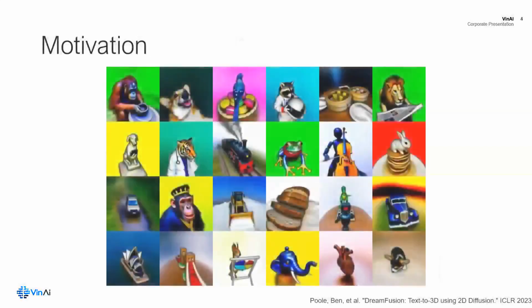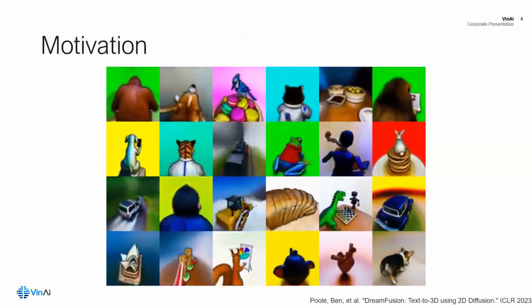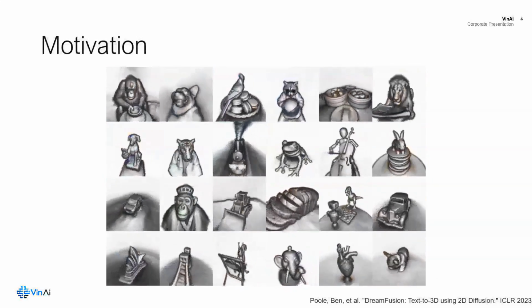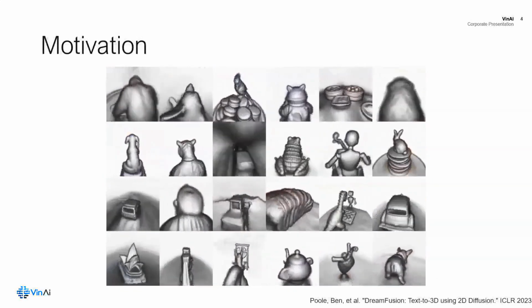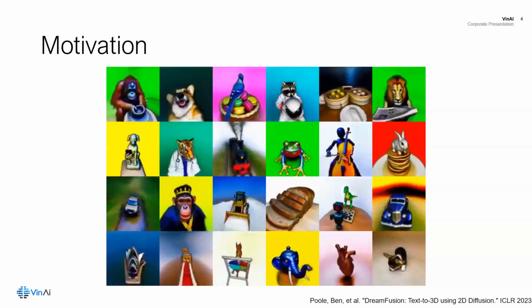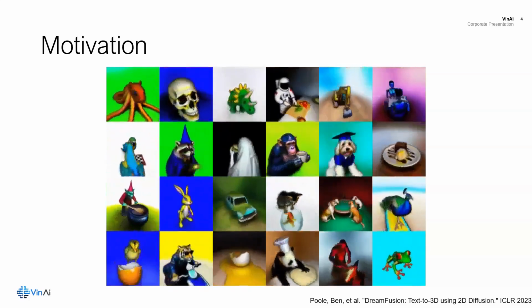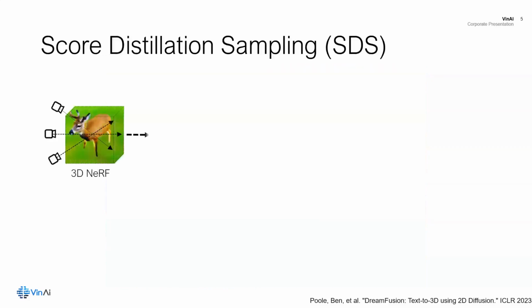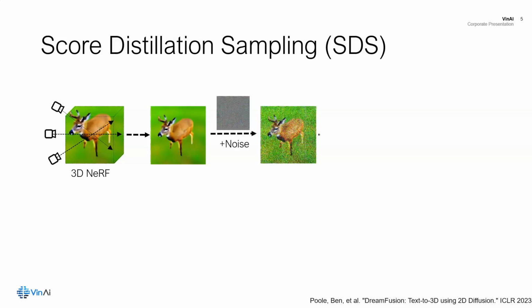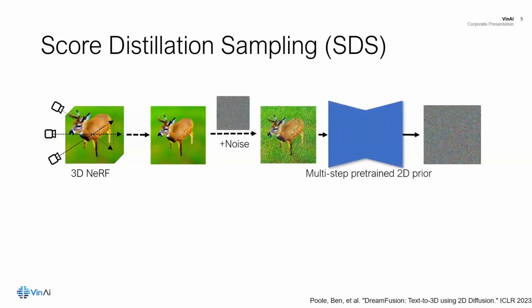Interestingly, our motivation stems not from previous diffusion distillation work, but from text-to-3D techniques like Dream Fusion. Given an input prompt, the high-level idea of Dream Fusion is optimizing the 3D nerf using score distillation sampling loss. First, a 2D image of a camera view is rendered from the nerf, which is then added noise and input into the 2D diffusion prior for computing the SDS loss.